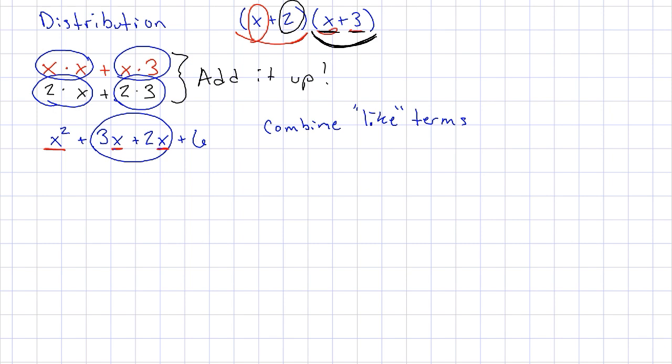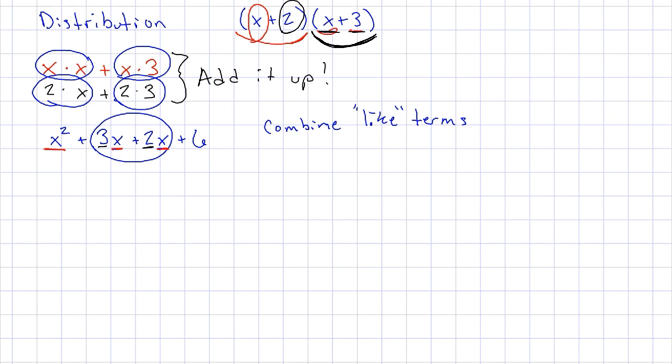But whenever we're combining terms, they have to be exactly the same. There can be no difference, right? I shouldn't say there can be no difference. The only thing that's allowed to be different is the number, the coefficient, right? So I'm saying I have 3 of them and then I have 2 of them. That's fine. The number is allowed to be different, but the variable itself has to be exactly the same. So there's no square term.